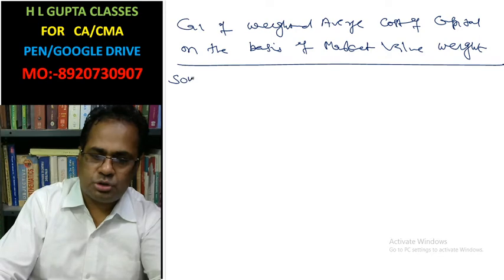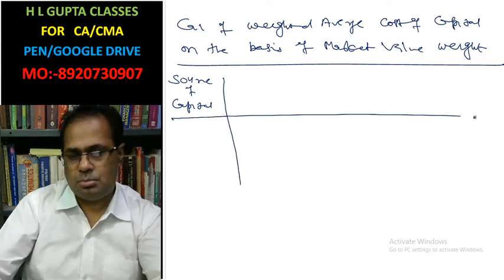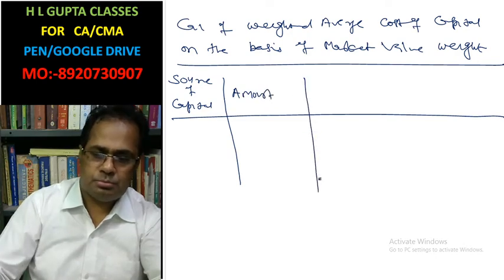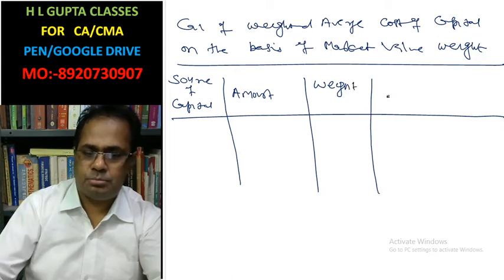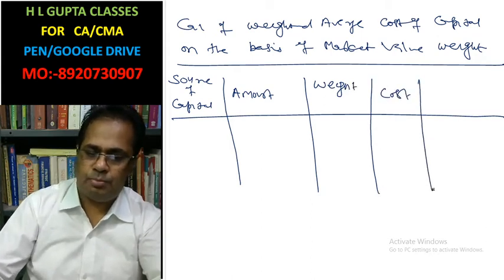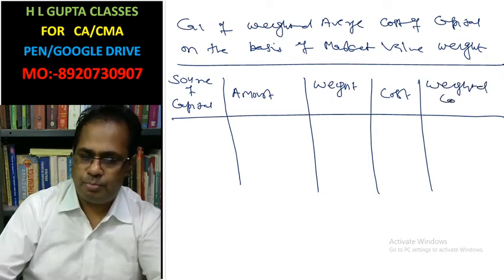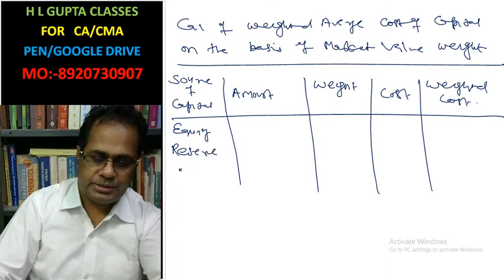You write here source of capital, amount, weight, cost of capital, weighted cost. This is your equity, reserve, long-term debt.